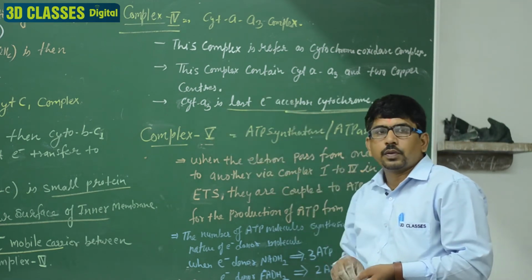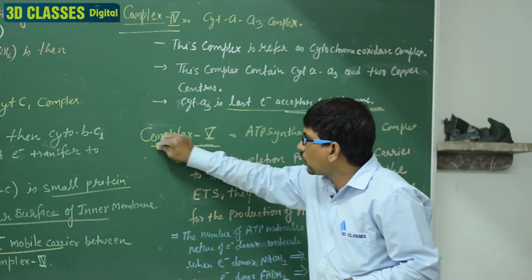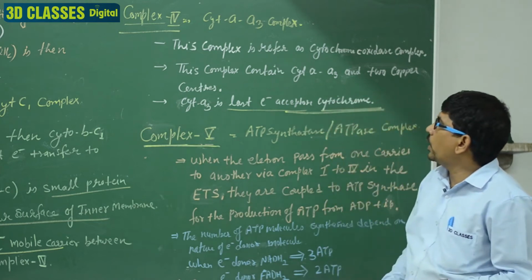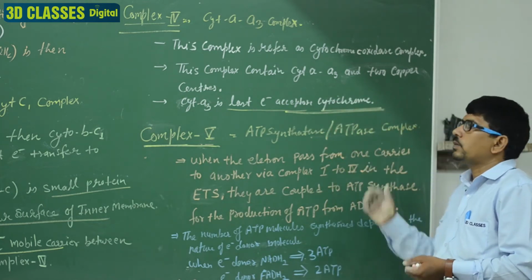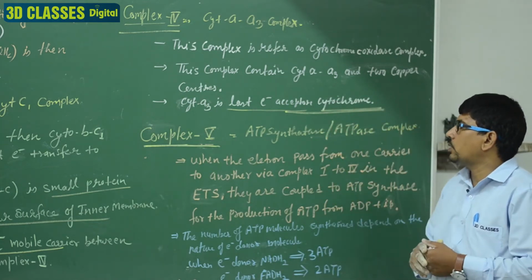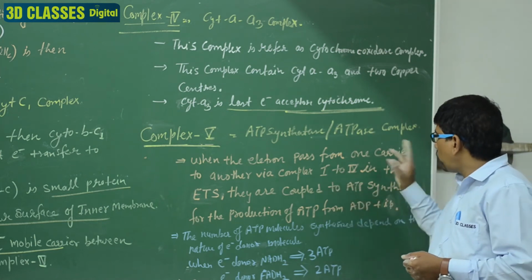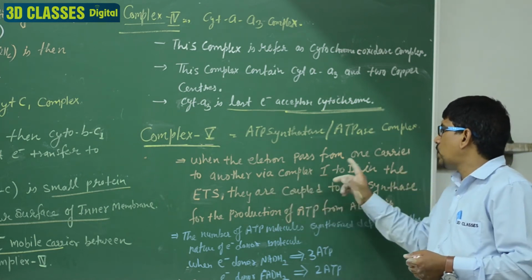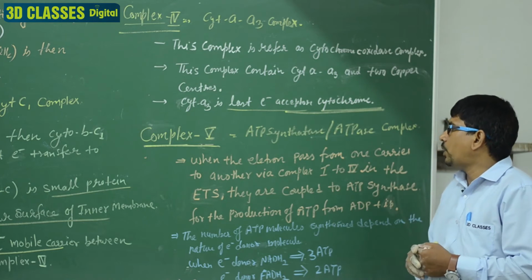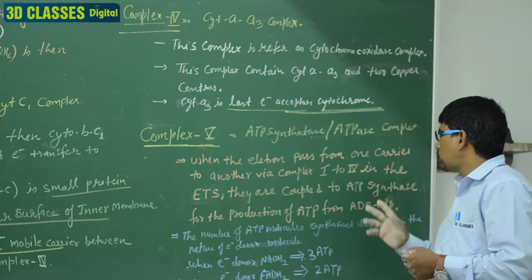After that, complex 5. Complex 5 is known as ATP synthase, or the ATPase complex. When electrons pass from one carrier to another via complex first to 4 in the ETS, they are coupled with ATP synthase.